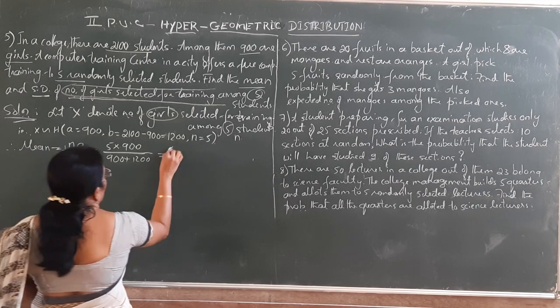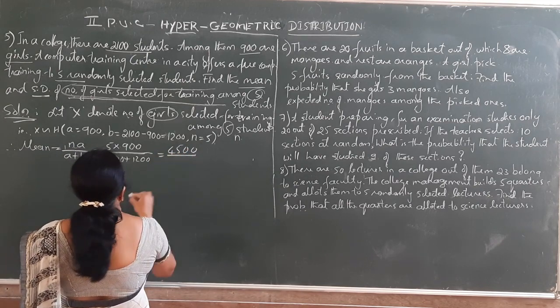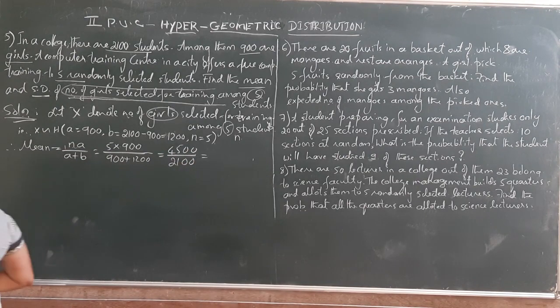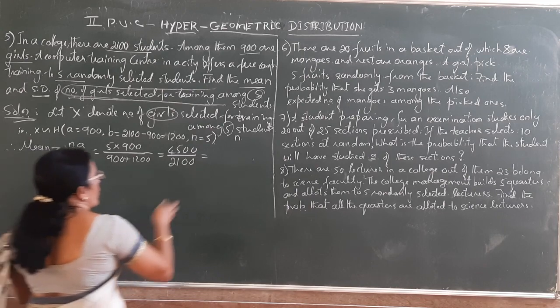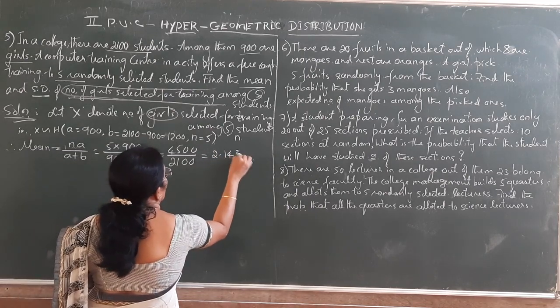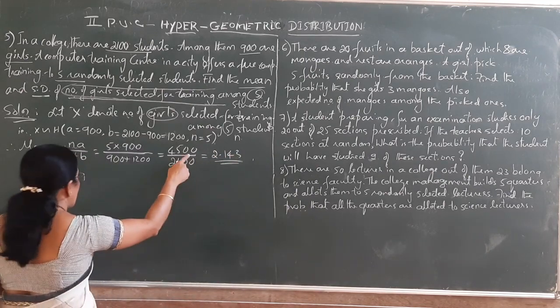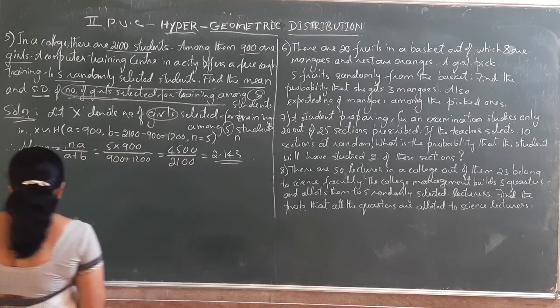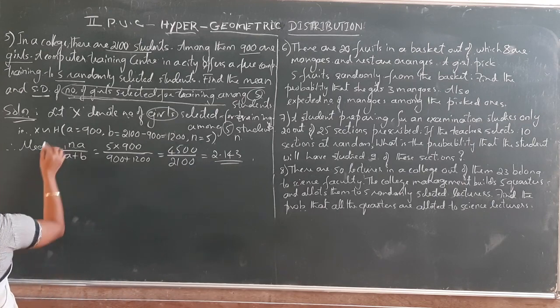So 9 into 5, 45, 4500 divided by 2100, which is equal to 2.143 is the answer. Next, what else is asked?